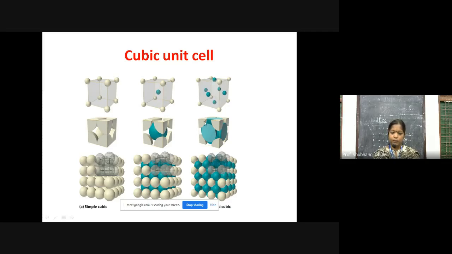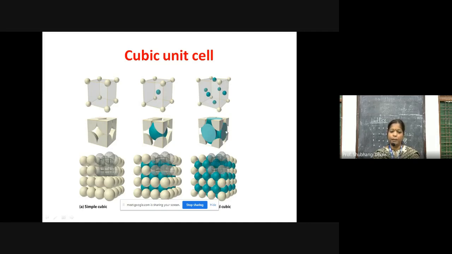But how many particles belong to the unit cell? Here the corners are again 1/8 part belonging to one unit cell, plus the particle at the center of the face is shared by 2 unit cells.